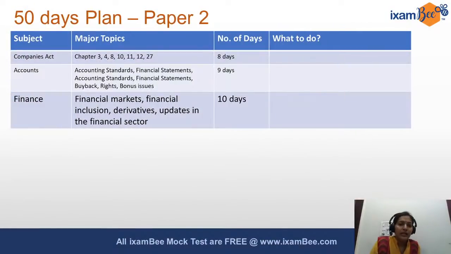Okay, the third aspect is your finance. Here we are covering financial markets, financial inclusion, derivatives, what is happening in the financial sector. A lot of this aspect, updates in the financial sector, is getting covered if you are following current affairs, reading the newspaper or Bpedia, whichever you choose. If you are following that, this aspect is automatically getting prepared. So you don't have to separately spend time. So understand those integrations between topics.